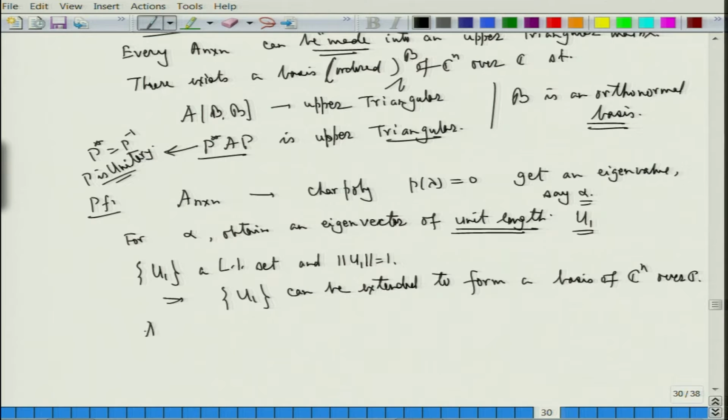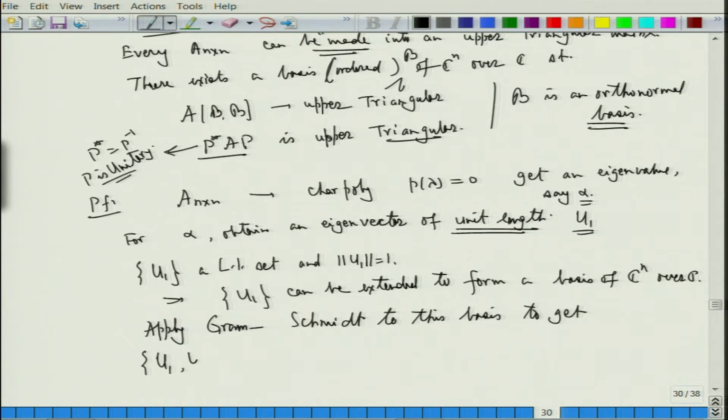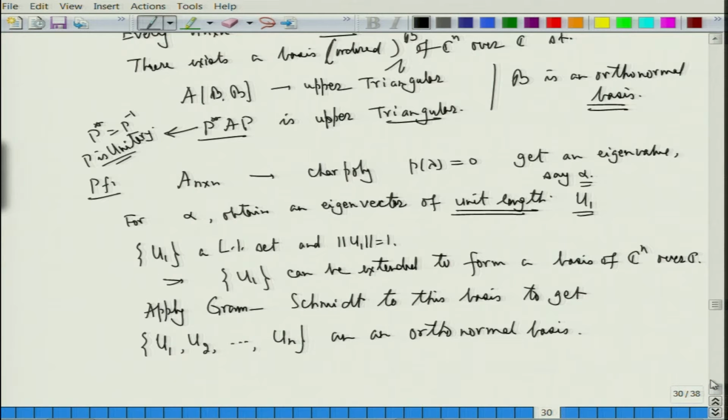Apply Gram-Schmidt to this basis to get u1, u2, up to un as an orthonormal basis, fine. Is that okay?